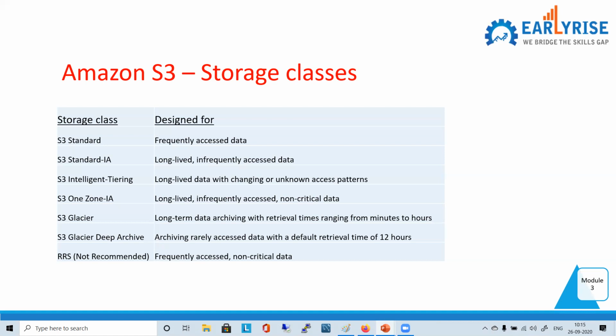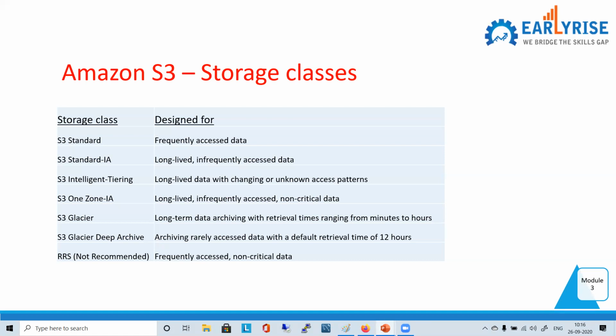Now one zone. All other classes will be putting your data in 3 or more availability zones for redundancy purposes. But this one is one zone, which means it will be in only one zone.